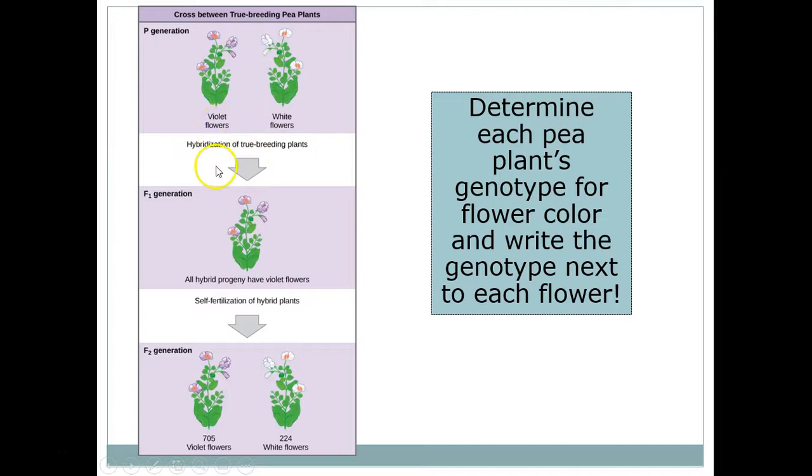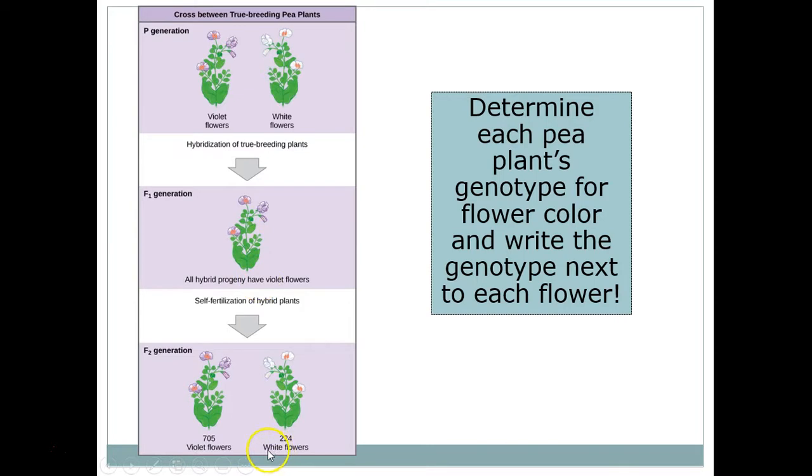So when I get the violet allele and the white allele together, the plant is violet. So this plant right here has a violet allele, capital V, and a white allele, little v. Yet what color do we see? We see violet, which means violet is dominant. So this is capital V, little v. Now when I self-pollinate this plant, it can give either a capital V or a little v to the next generation because it has both alleles.